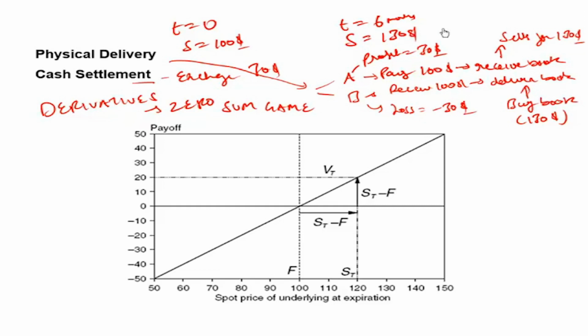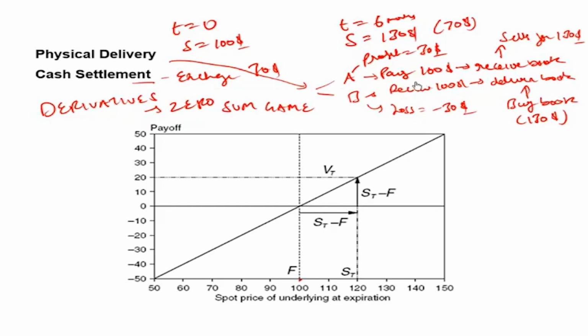Had the stock price ended at $70 instead of $130, that is, at maturity, we entered the contract at $100. At the maturity of the contract, we see that the spot price is $70. In such a case, A still will buy for $100.